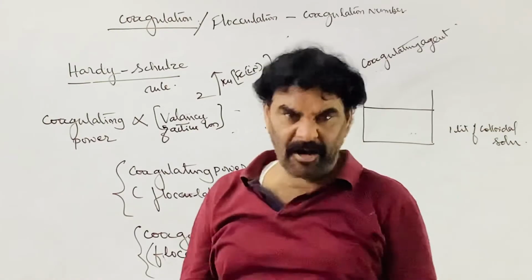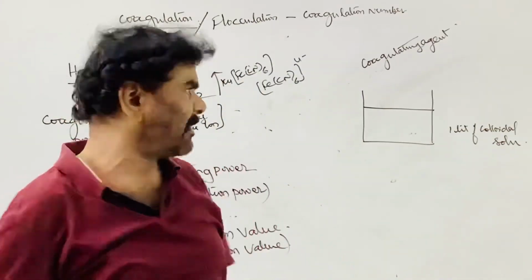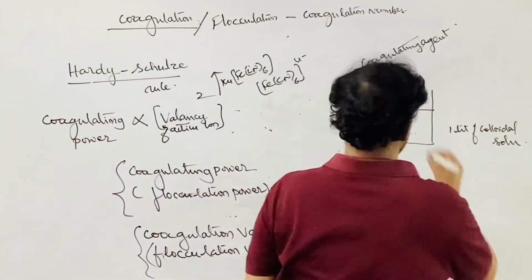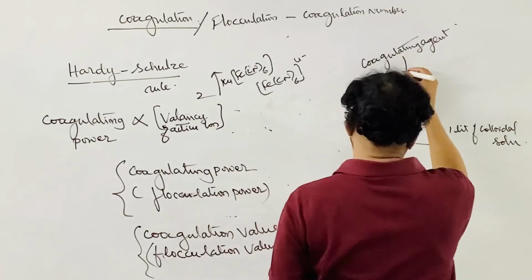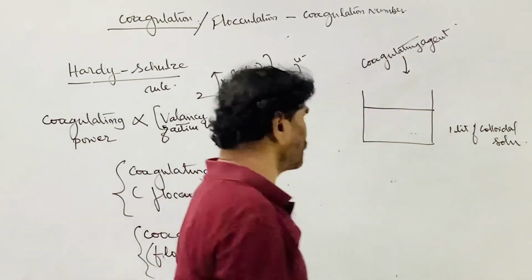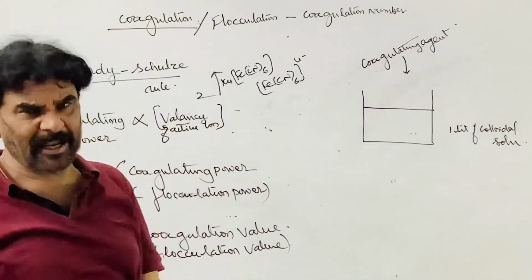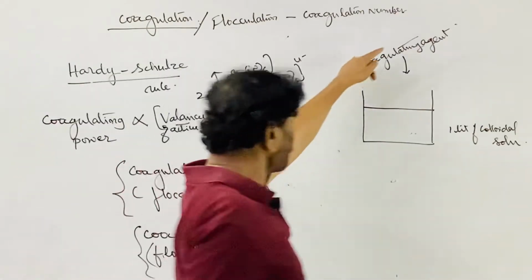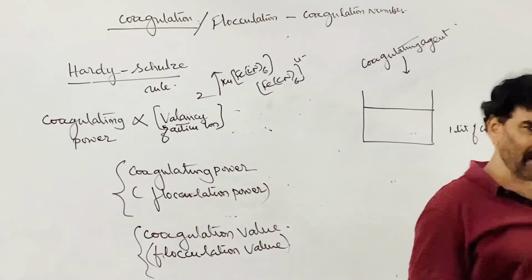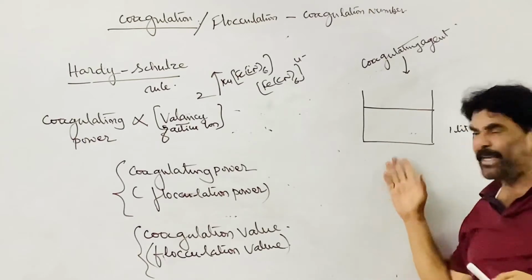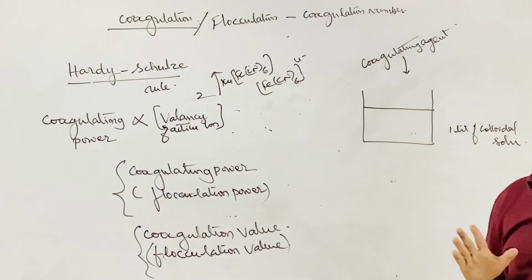Flocculation value, coagulation number, flocculation number. It is nothing but sodium chloride, or magnesium chloride, or aluminum chloride, or whatever it is. Some quantity of the coagulating agent, the electrolyte, is to be added.